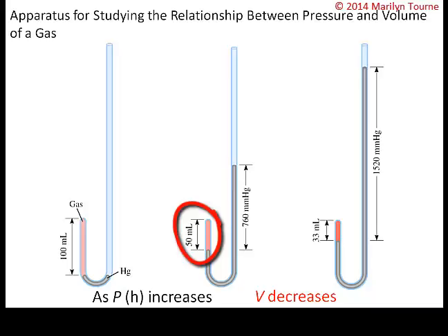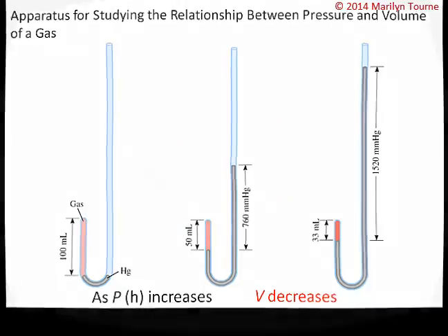The third one, he adds even more mercury, and you can see that the volume decreases even more. So again, Boyle's Law states that if you have a constant amount of gas and a constant temperature, the pressure is inversely proportional to the volume of the gas.